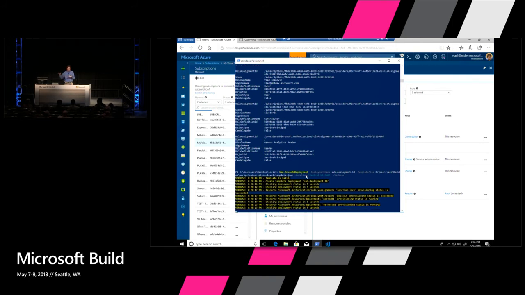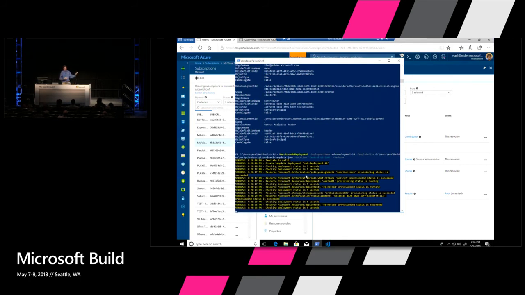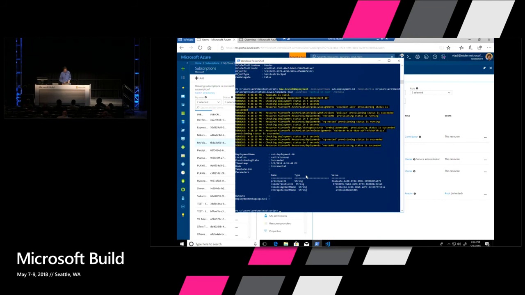And these client-side tools are still rolling out. One of the scenarios that isn't available right now, but will likely be towards the end of May, is being able to create a resource group. So today, you can't create a resource group with the template. You have to create that in other ways because it exists at a subscription level. This will also allow you to create your different resource groups.